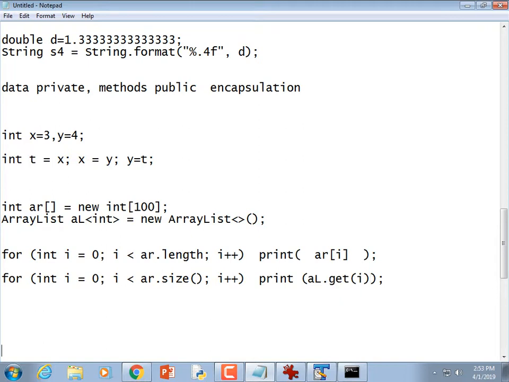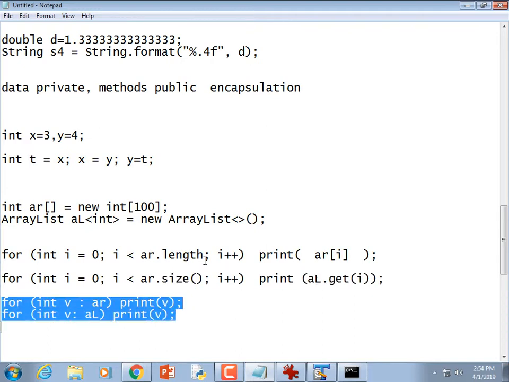But there's one syntax which would handle both of them if you wanted, and that's the for each syntax. For int value in the array list, print the value out. And again, this should be System.out.println. So you got two ways of printing out an array. You got two ways of printing out the array list, and conveniently the syntax for both of those, if you use a for each loop, is the same.